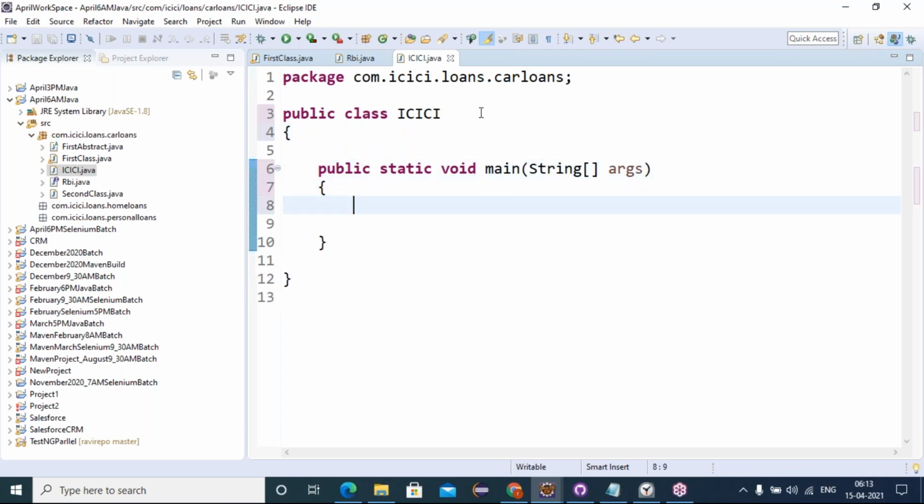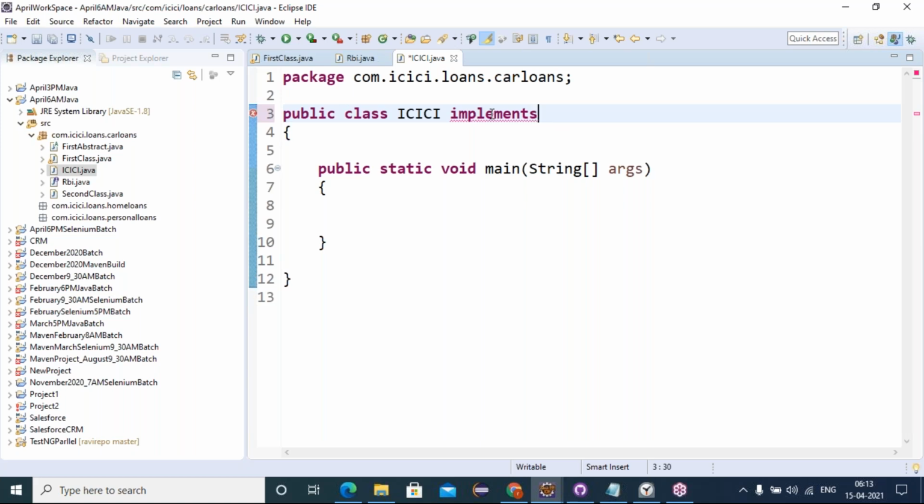Implements is a keyword, so every keyword should be in lowercase. Even package is a keyword, public is a keyword, class is a keyword, void is a keyword, static. Everything is lowercase, right? Pink color, right? Yes. Just implements. Type IMP and press Ctrl+Space. Don't stress about typing a complete word, friends. In every word, 3 characters are enough, and then press Ctrl+Space.